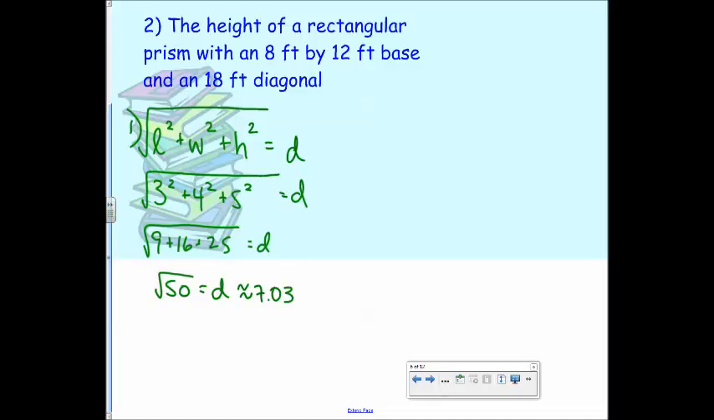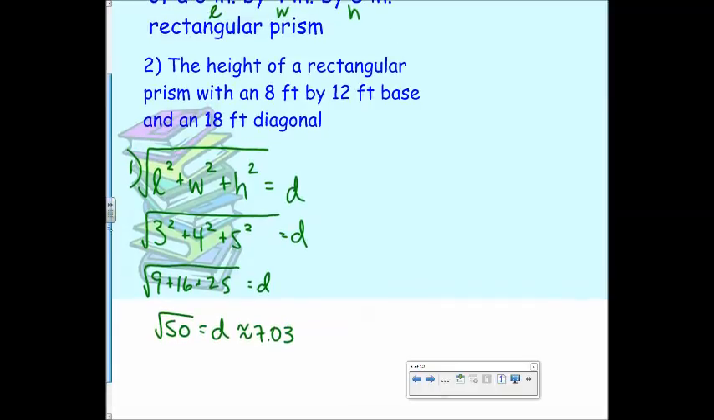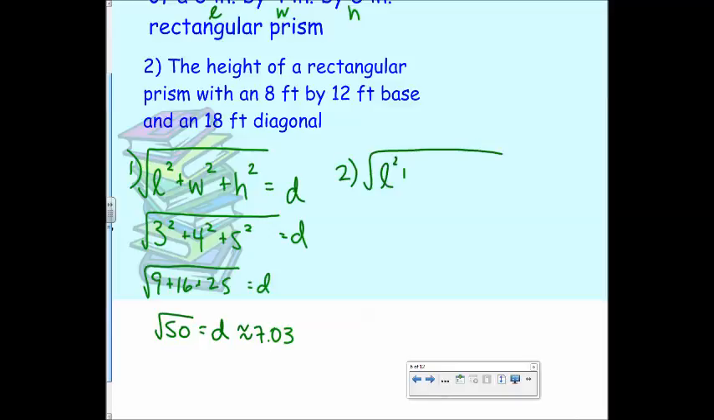What would be different about number 2? Yeah, we're looking for the height. So that means when I plug this into the formula, without the square root? Yes. Why? Yeah, that way you're solving it as an equation and you don't have to worry about a square root. Good. So instead of using that, we'll do length squared plus width squared plus height squared equals D